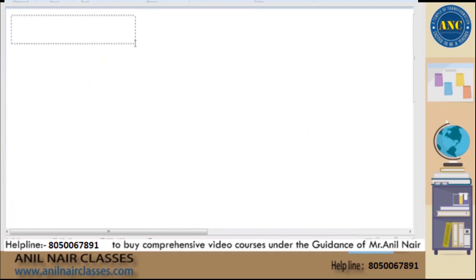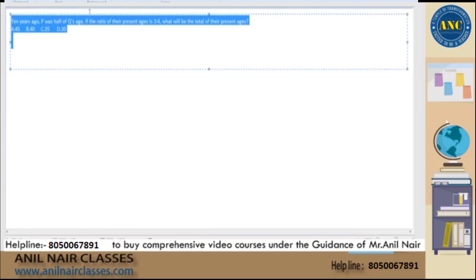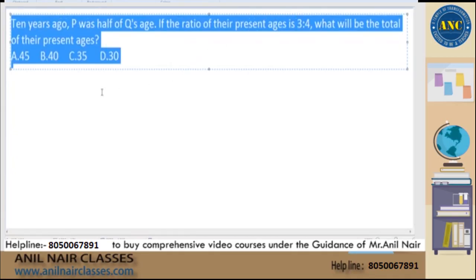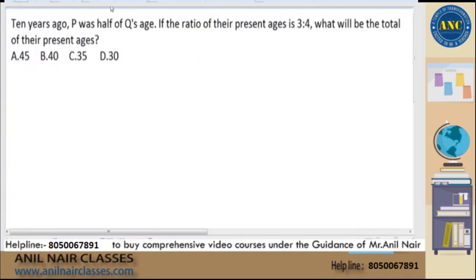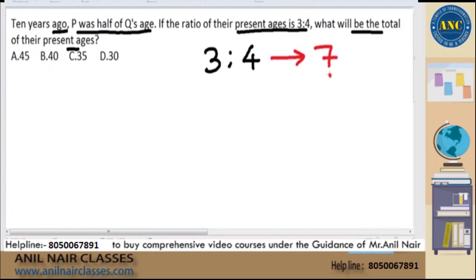Next question. Try to answer this, sir. You should be able to answer the questions faster now, having solved these many questions already. Now, first statement is 10 years ago, right? 10 years ago, P was half of Q's age. If the ratio of their present ages is 3 is to 4, what will be the total of present ages? Total of present ages ratio says it is 3 plus 4, 7. Question says how much? Answer should be a multiple of 7.